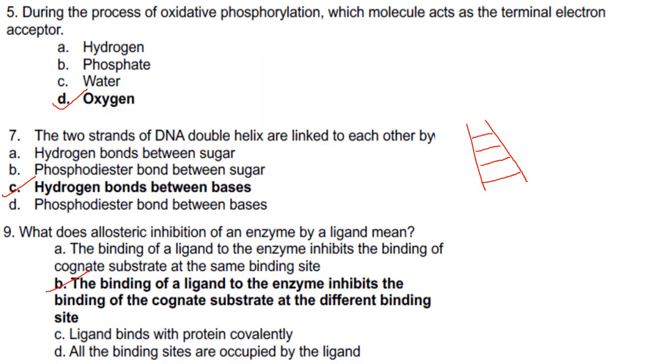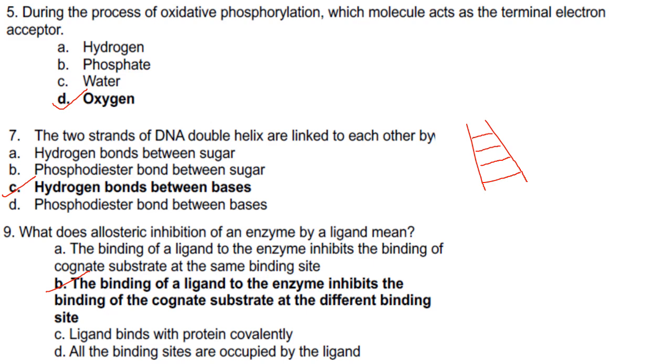Then next one. During the process of oxidative phosphorylation, which molecule acts as terminal electron acceptor? That is a very easy, direct question, and the answer is oxygen. Oxygen is the terminal electron acceptor.